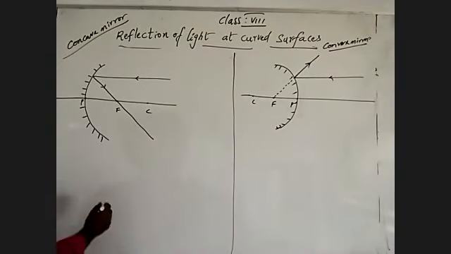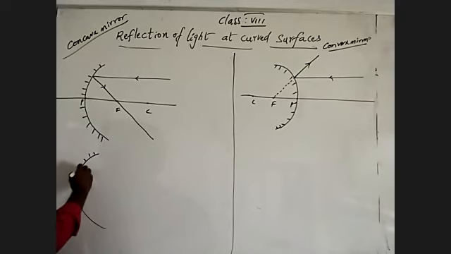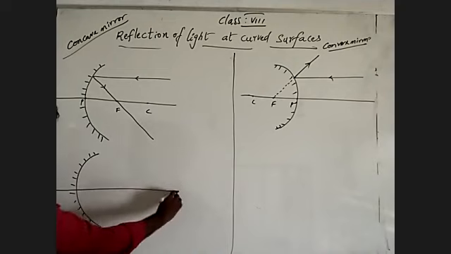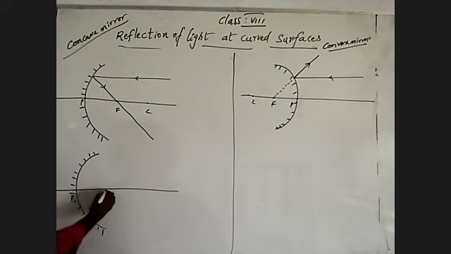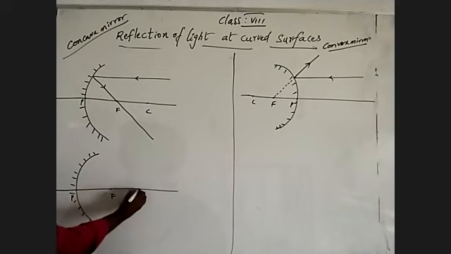Coming to that, one more we are going to discuss. This is the inner curved surface with the pole, focus and center of curvature.